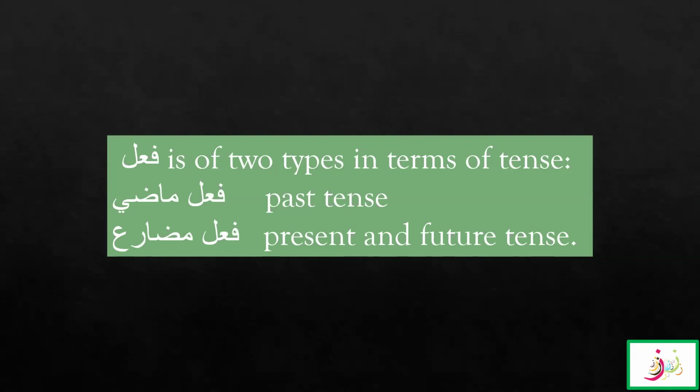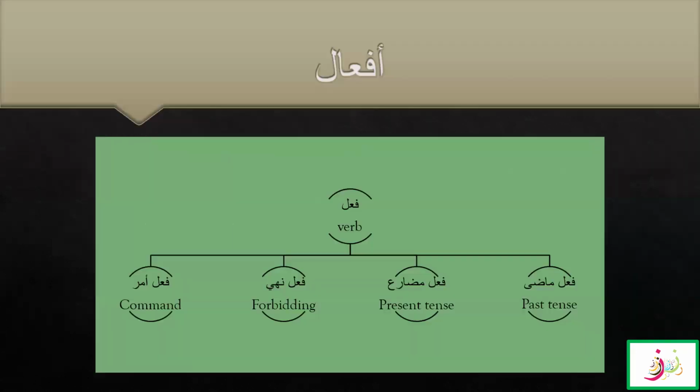We already know about the two main types of tenses, the fi'l madi, past tense, and fi'l mudari. And we know that there are other fi'l coming from fi'l mudari. So the third and the fourth are the fi'l nahi and fi'l amr.